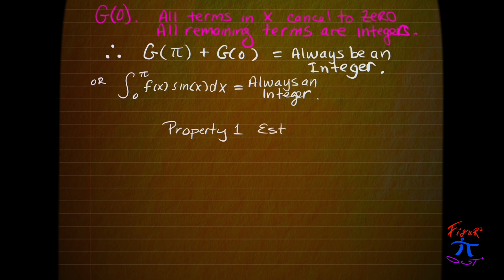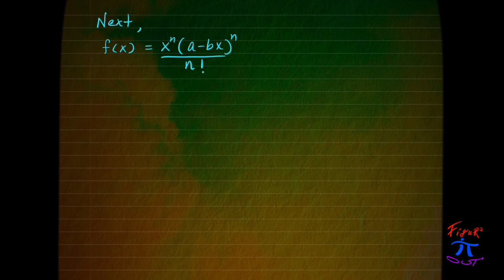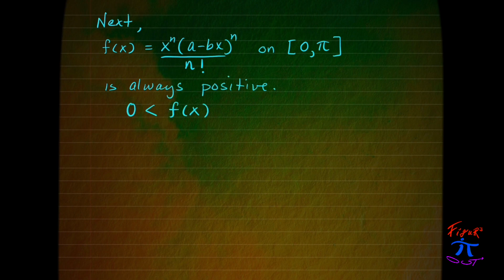Now we're going to tie it together now that we've established property number 1. Next, we're going to show that this particular integral is going to be greater than 0. So the function f of x on the interval from 0 to pi is always positive.